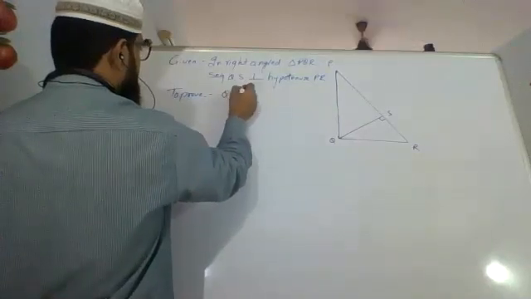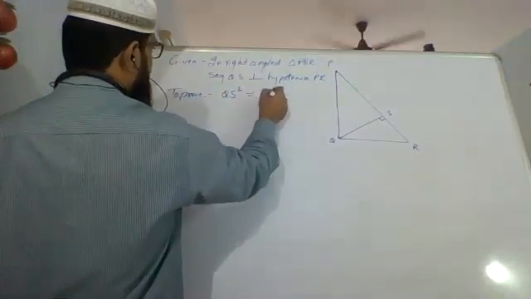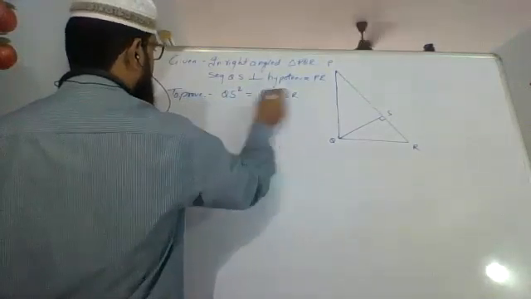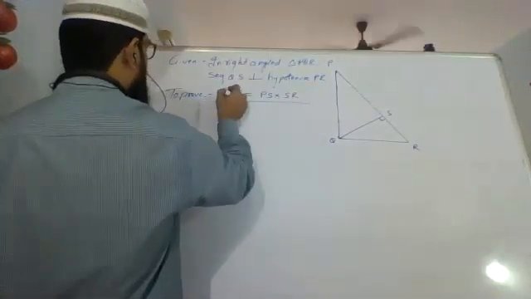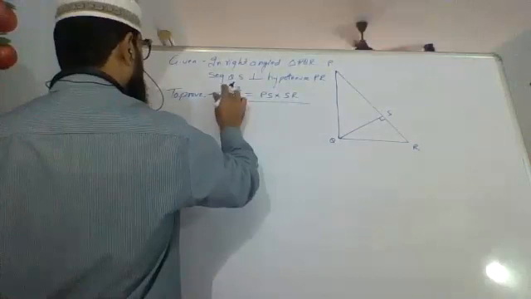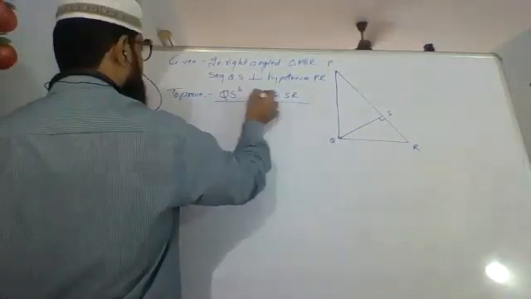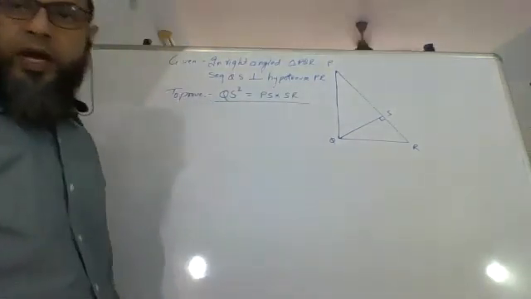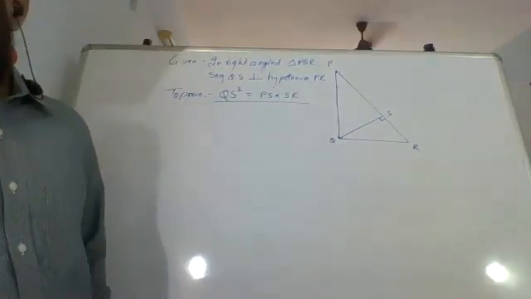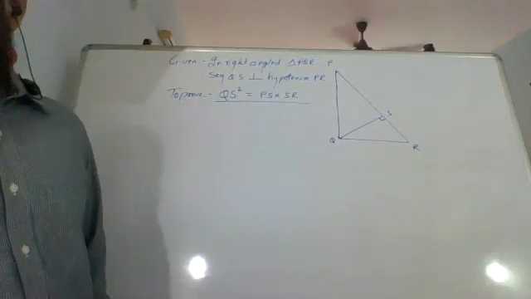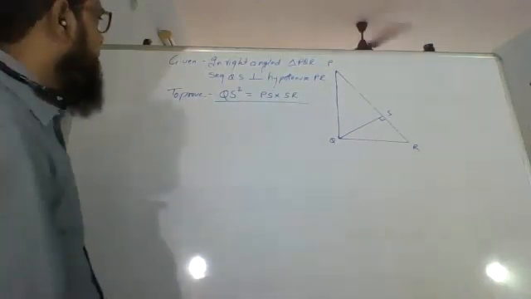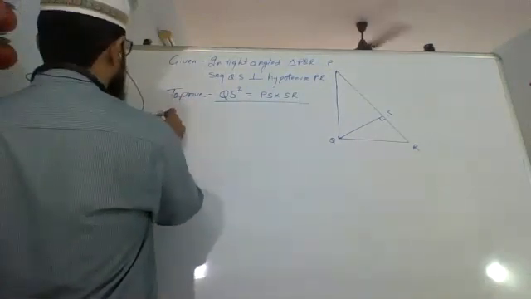QS square equals PS into SR. This is what it means when we say that QS is the geometric mean. That means the square of QS is equal to PS into SR. That is what you actually mean by geometric mean. So how are we going to prove that? Let's prove it. Simple.